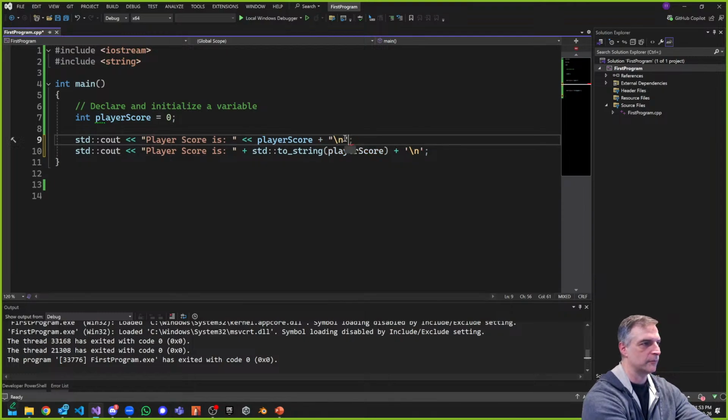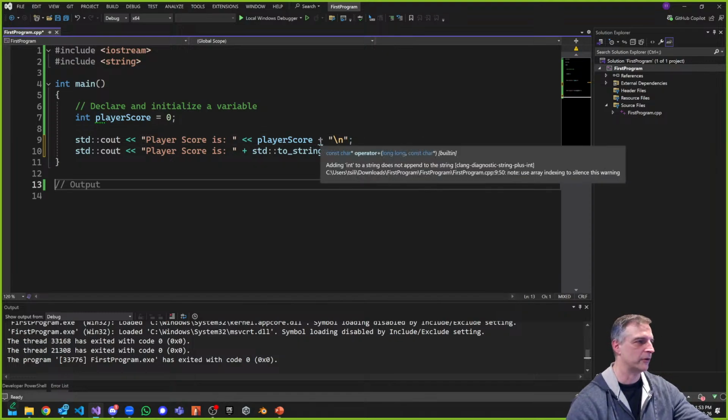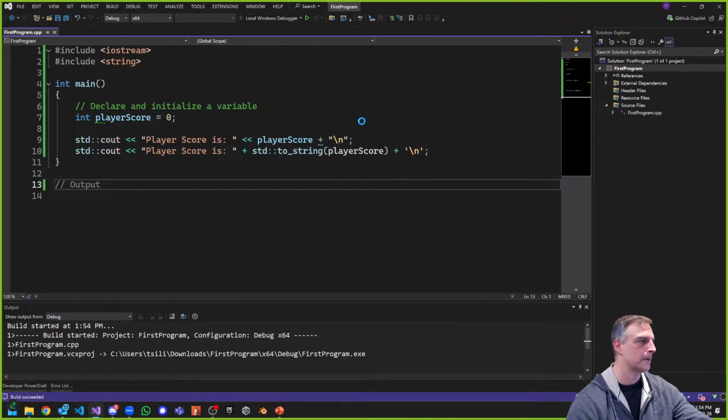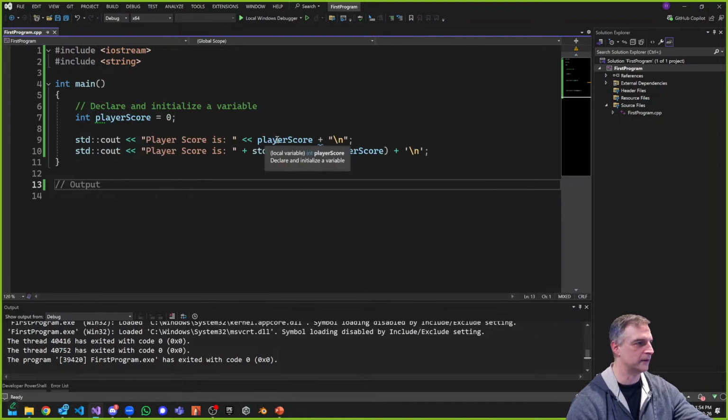All right, we can do double quotes or single quotes. Both are viable, right? But notice it says adding int to a string does not append to the string. So this doesn't append to the string, but somehow it worked before. If I do this now, what will happen? And if I run it again, you can see that it gives me 0, right?